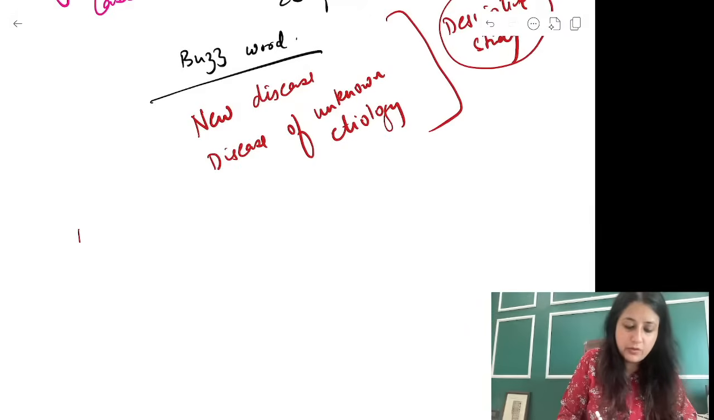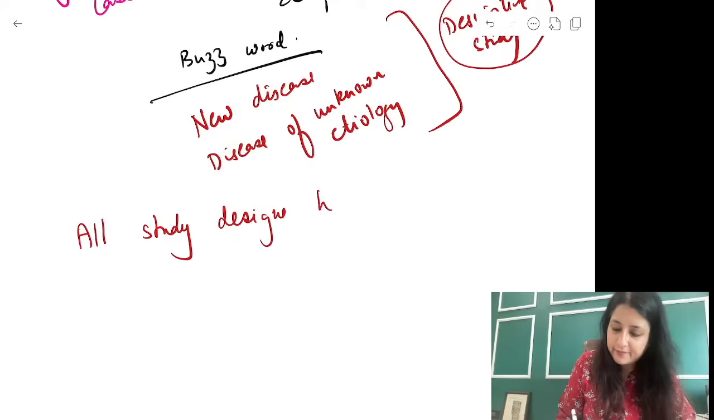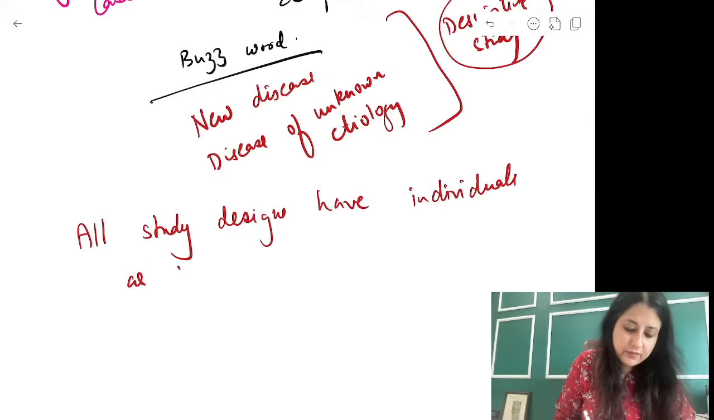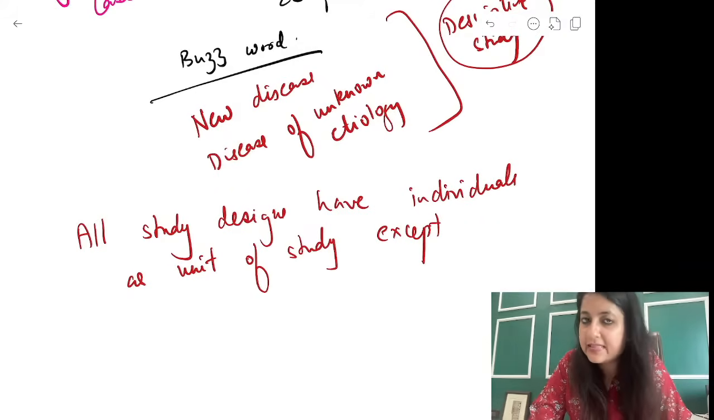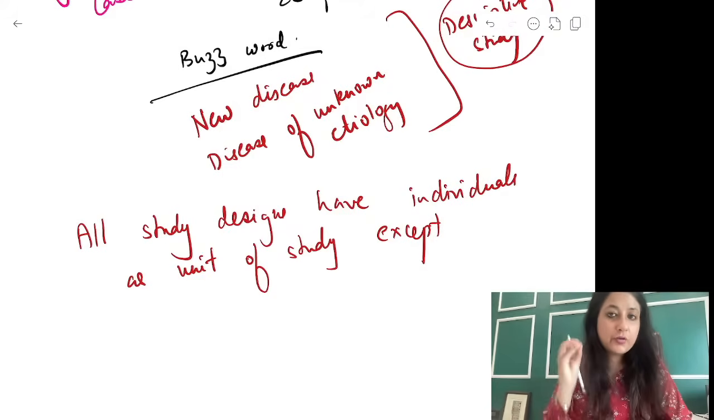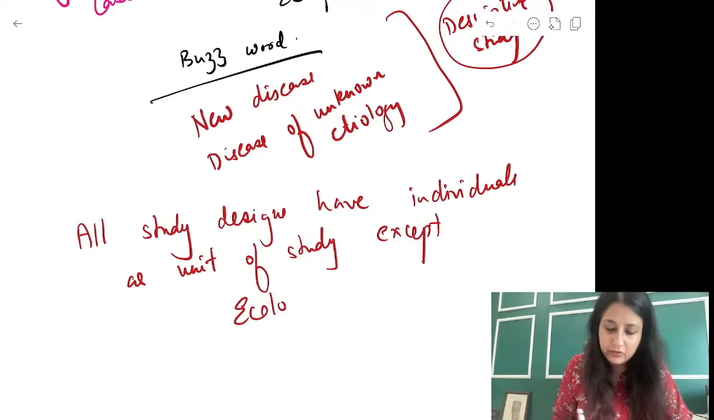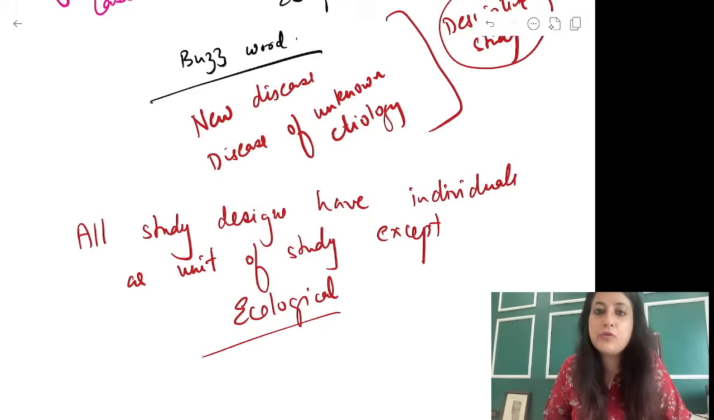Okay, one more buzzword I want to give you over here. All study designs have individuals as unit of study except, anybody? Except all study designs have individuals as unit of study except, what is your answer? Except, this should be on your tips guys, because this is highly common question, except ecological study design. We will see all the individual study designs today, how to identify. We will be revising that concept, so don't worry at all.